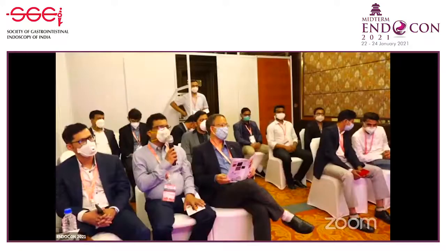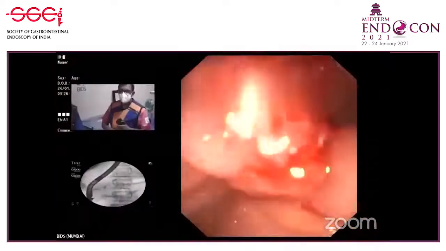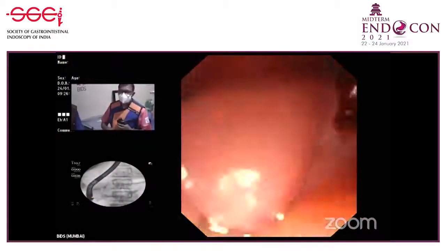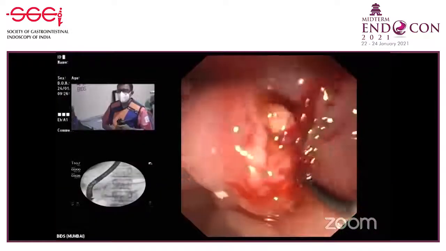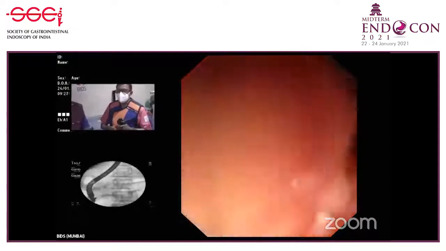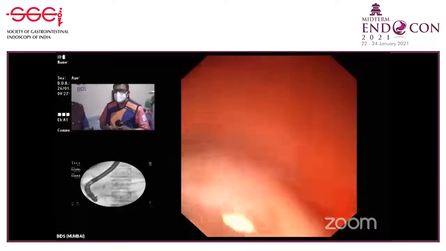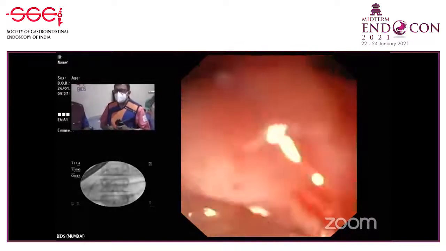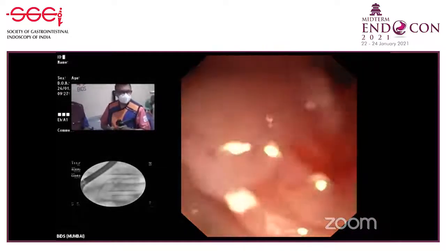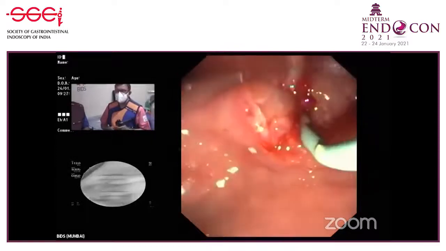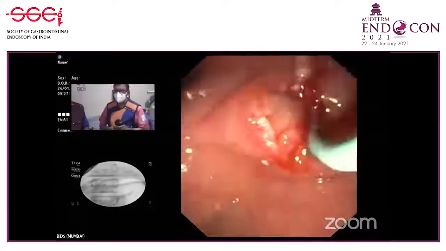This patient is in supine position. We do all our ERCPs in supine position. Dr. Amit, what's the benefit of doing ERCP in the supine position? Well, especially for pancreatic endotherapy, for hilar blocks, and in general for anatomy, it is much better because in the supine position, the radiological anatomy is perfect.